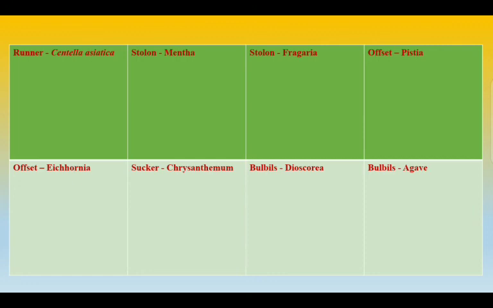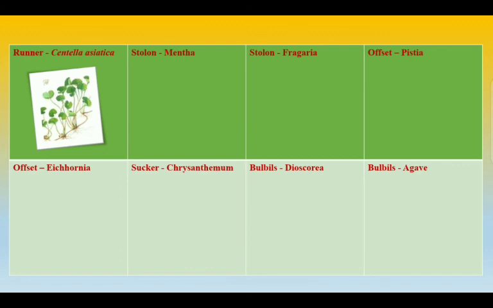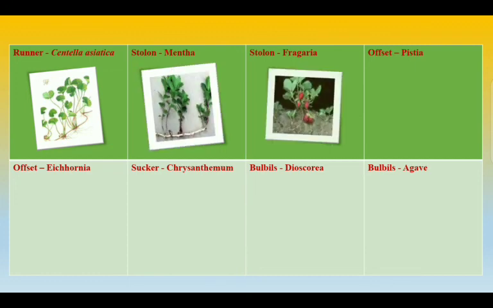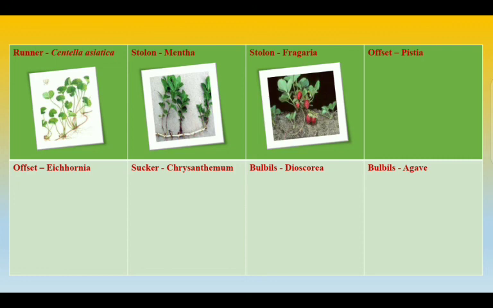Example given is Centella asiatica. The next is stolon. The term stolon, which has been variously used, is more commonly applied to a special type of runner which does not grow horizontally but forms an arch. Examples are Mentha and strawberry, that is Fragaria.